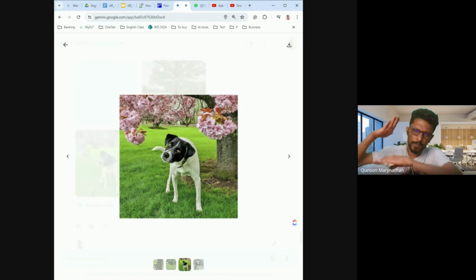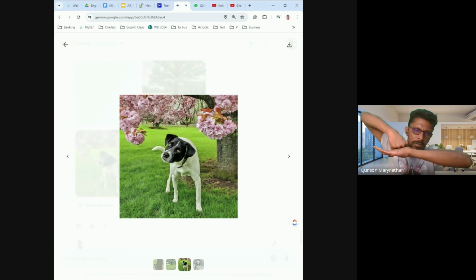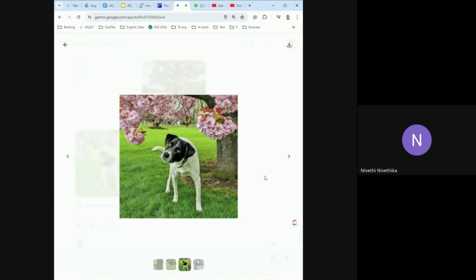When you say on, this is on. Okay. This is my right hand. This is my left hand. My right hand is on my left hand. Right. Now my right hand is above my left hand. Above. So this is on. This is above. Understood? Okay. So the flowers are above the dog. Correct. Yes.